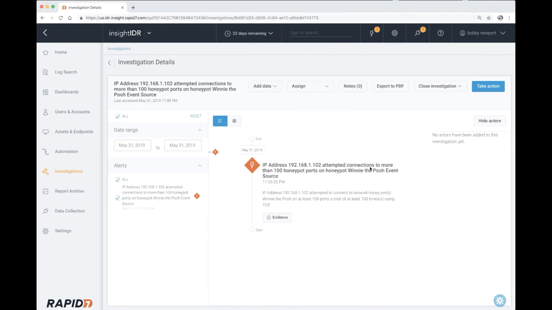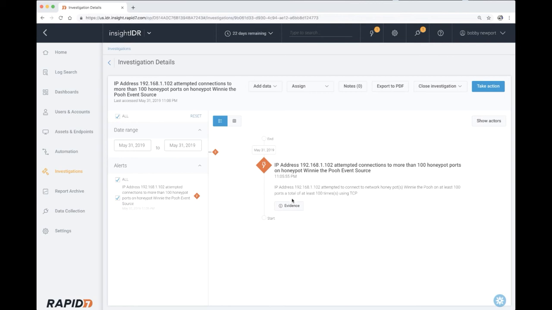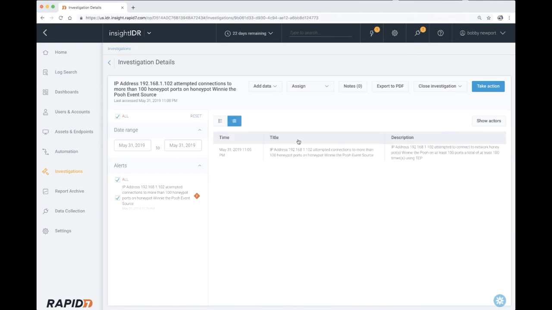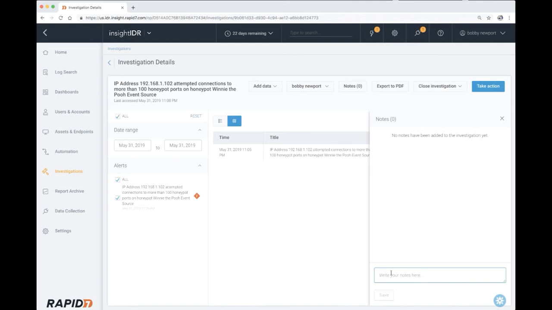So we can also hide or show the actors involved, if there's any, as well as changing the view from a graphical view to a table-like view, depending on preference. Personally, I like the table view for longer investigations and graphical for shorter. I can also assign it to myself and add notes as to what I found in the evidence. This could be something like, I don't know, someone running a ping sweep or some type of enumeration scan potentially happening here.